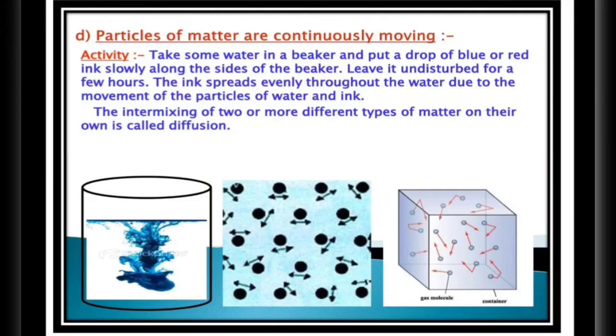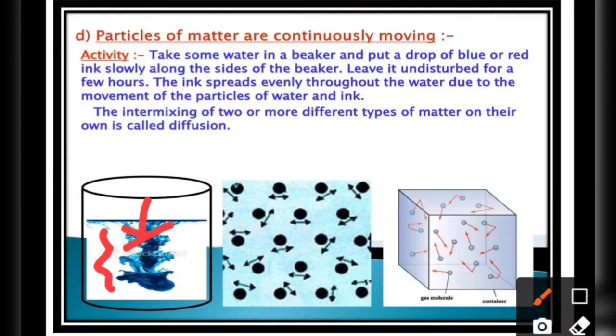We can take another example by putting some drops of ink into water. After some time, you see the ink spreads out evenly throughout the water. You can also put some color. If you put some drops of color in the water, after some time they spread out evenly into the beaker in which you are keeping the water.